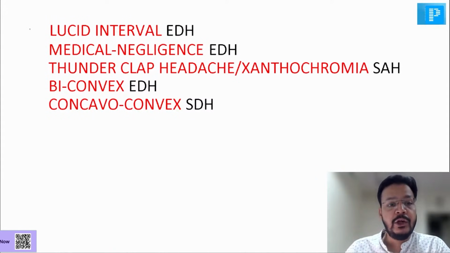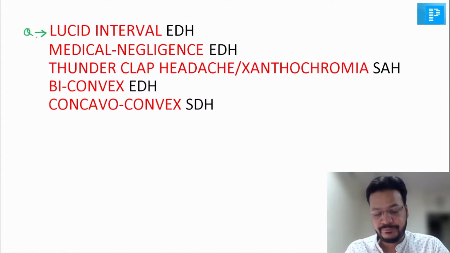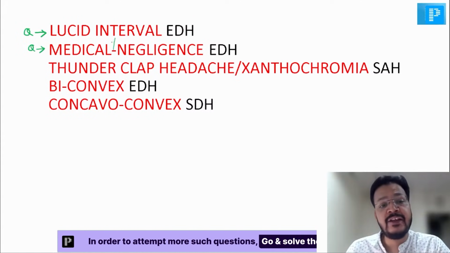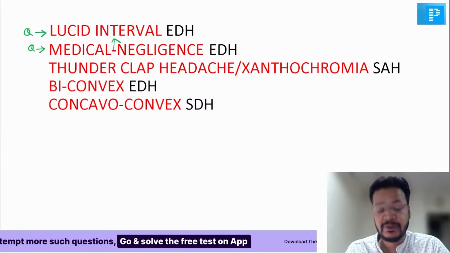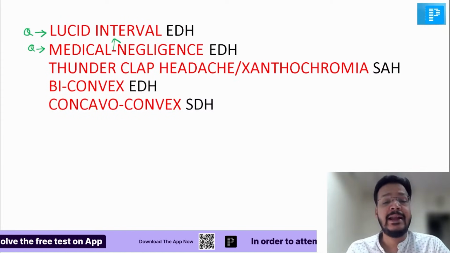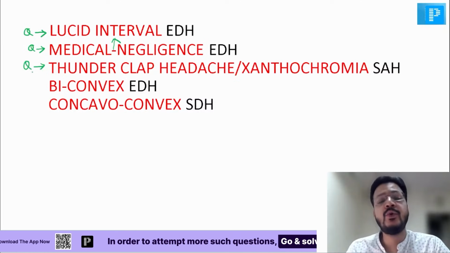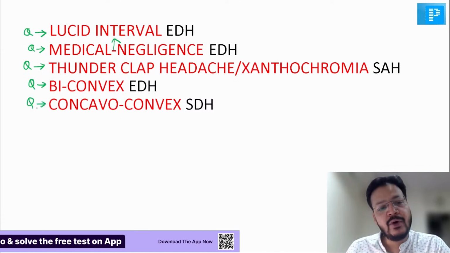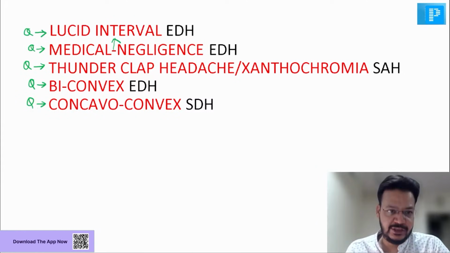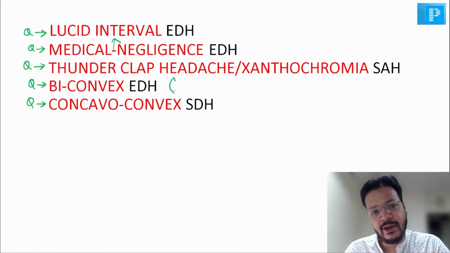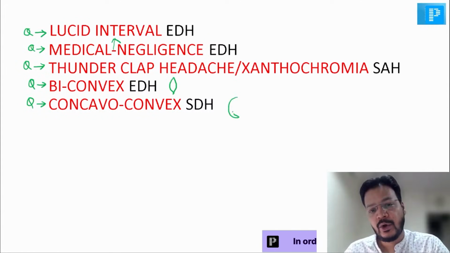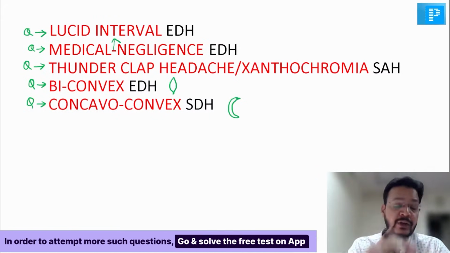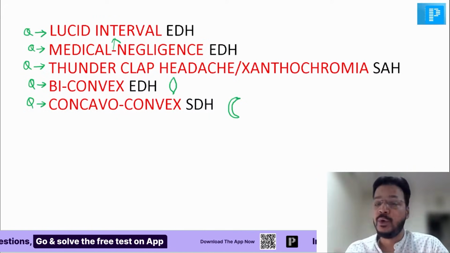Five questions. Lucid interval is seen in EDH. Medical negligence charge is very, very common in EDH, because if you are not able to identify the lucid interval, you can get a medical negligence charge. In SAH, there is the worst headache, thunderclap headache and xanthochromia. Biconvex hemorrhage is EDH, and concavo-convex hemorrhage is SDH. So if you see on NCCT a biconvex hemorrhage, it is EDH, and a concavo-convex sickle-shaped hemorrhage is SDH. I expect one of these 5 questions in your exam.